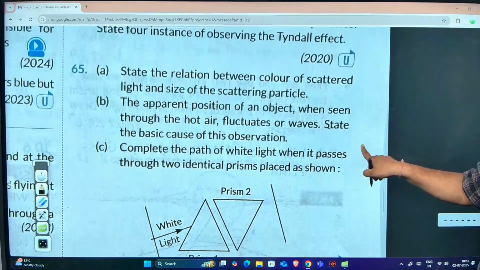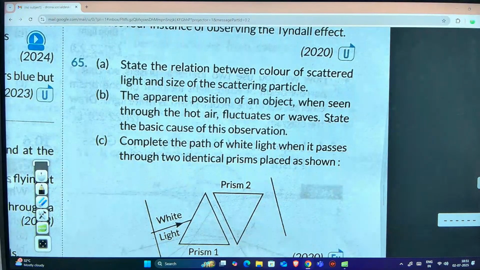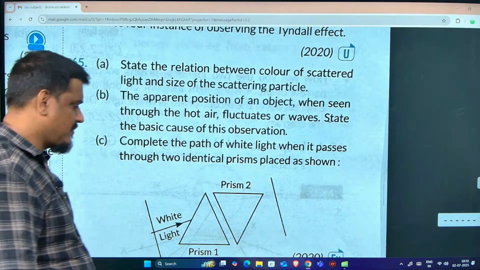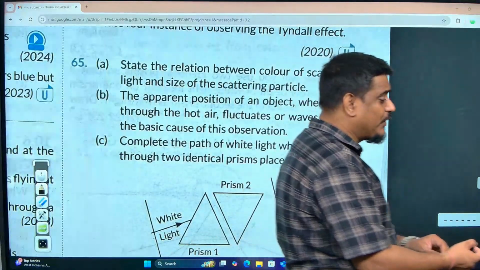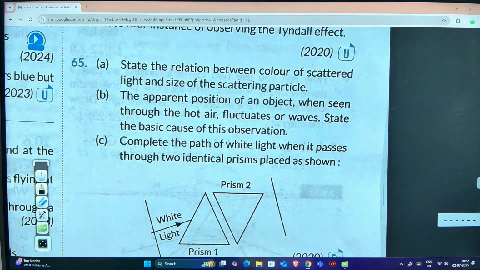65th question, again a 3-mark question. What is the answer for the first part? See fast. 65A. Sir, the larger the particle, the more the light is scattered, and the light with lower frequency. Not frequency, wavelength. Light with less wavelength scatters more.